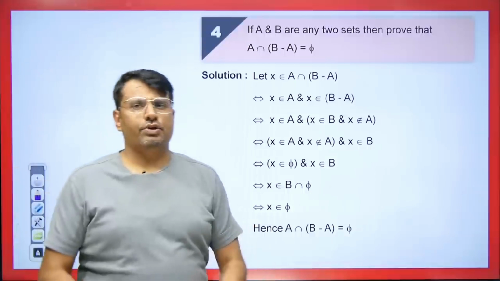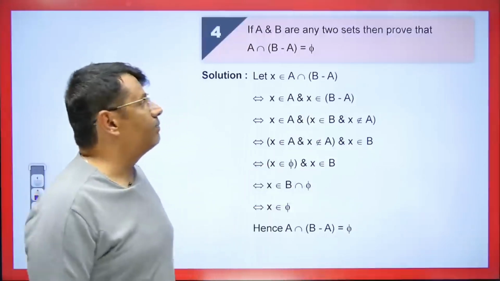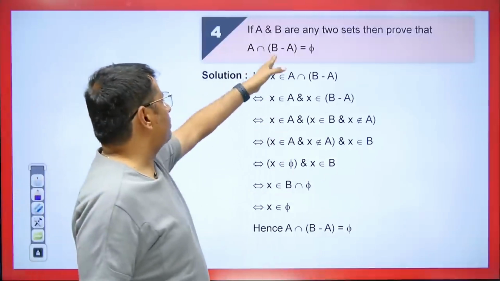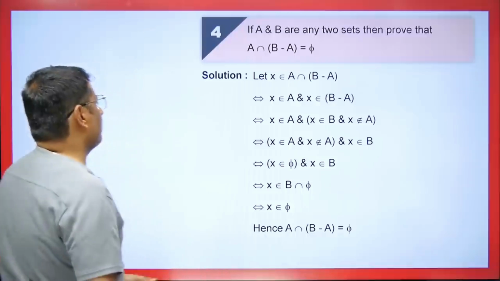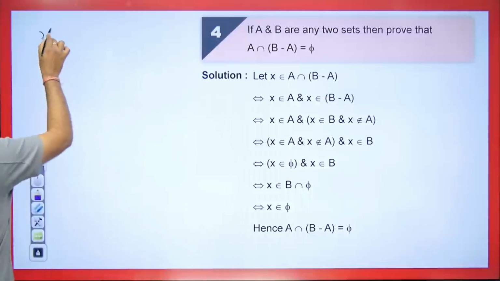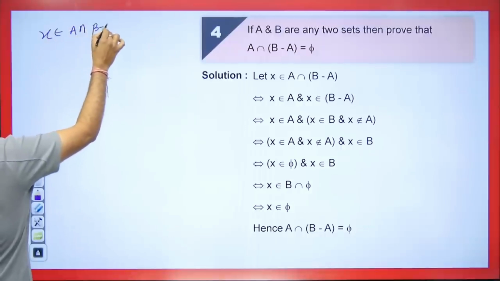So let's take a look at the next question. It's a very good question. The question is stating that if A and B are any two sets, then prove that A intersection B minus A is equal to phi. So here also we are going to do the same thing. Students will take one element and proceed, right? So x belongs to A intersection B minus A.